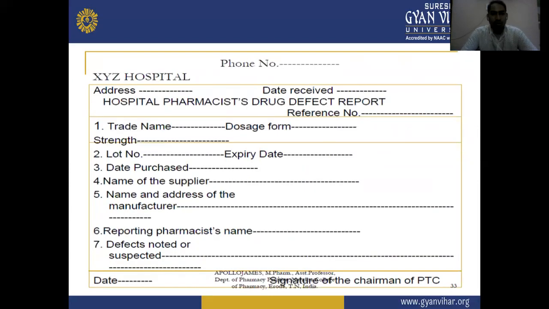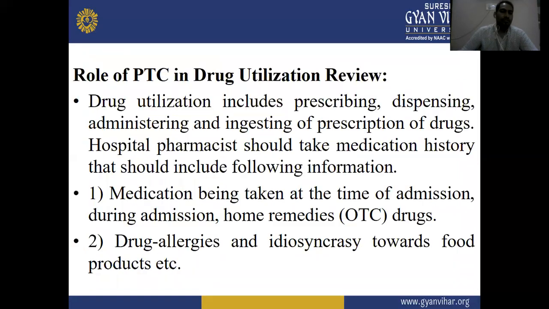This is the form of the drug defect report, in which we mention the phone number, address, trade name of the product, dosage form of the drug, strength, lot number, expiry date, date purchased, name of the supplier, name and address of the manufacturer, reporting pharmacist's name, defect noted, and date. These are mentioned in the drug defect report by the pharmacist.